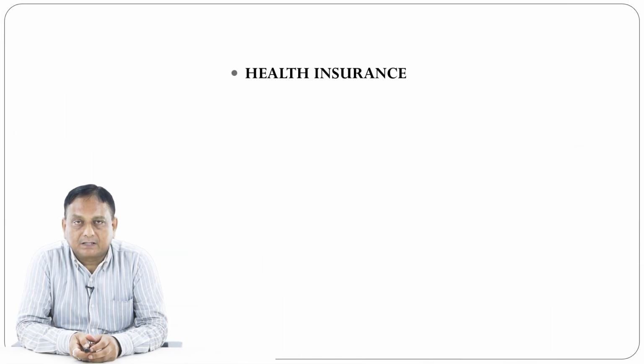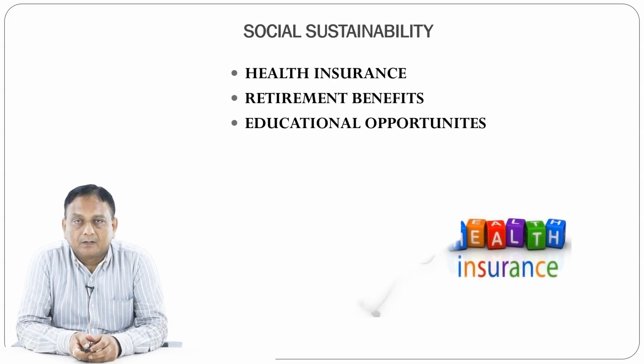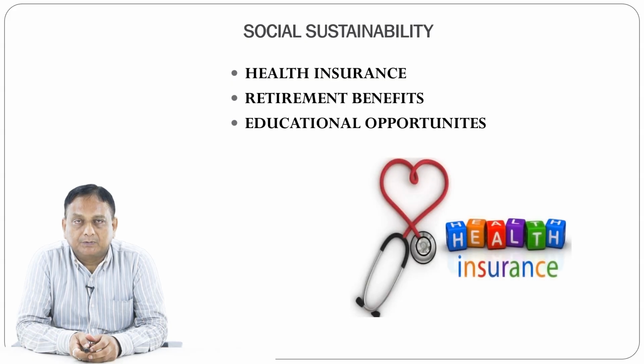It also covers health insurance, retirement benefits, educational opportunities, etc. So those are the things available in the social sustainability chapter.